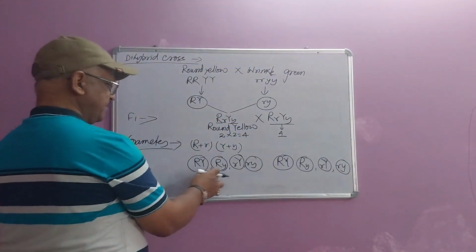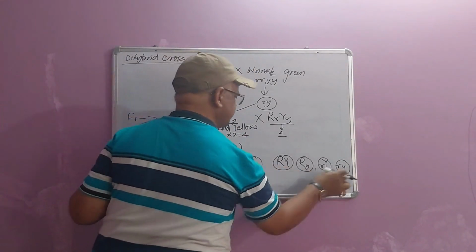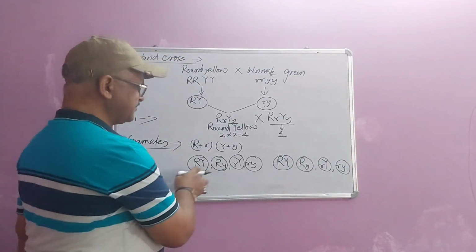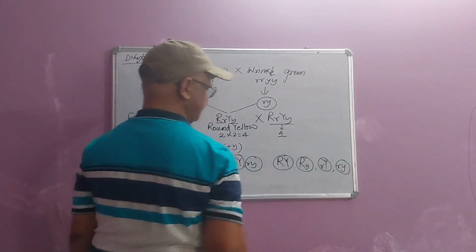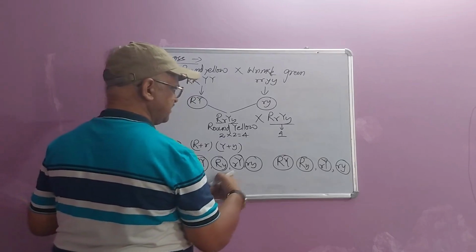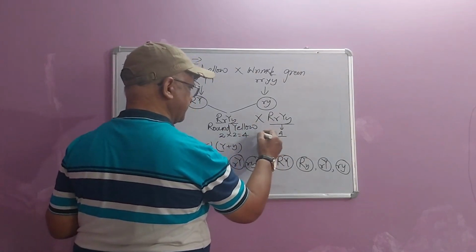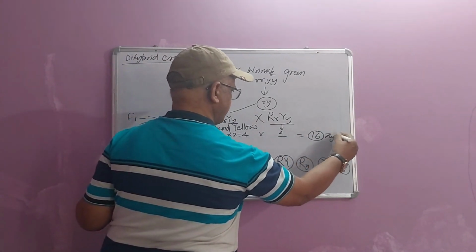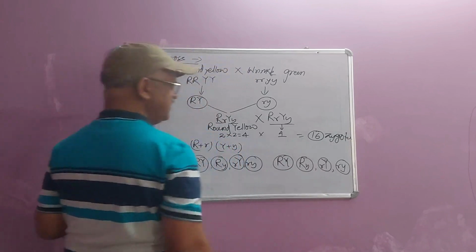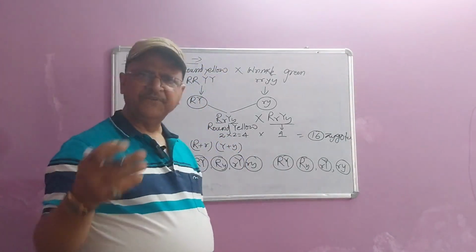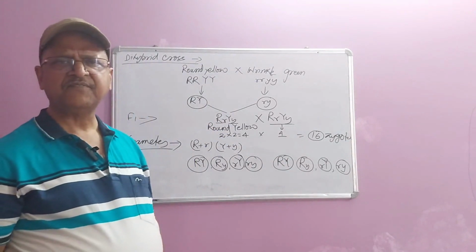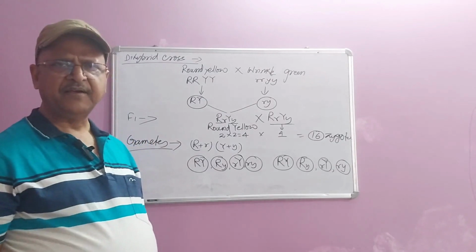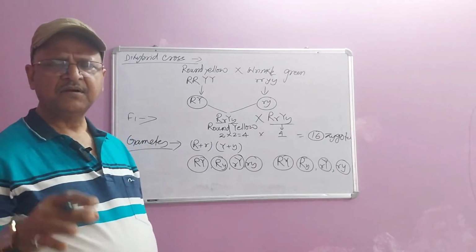These four gametes will fuse with any of these, because there is random mating at the time of fertilization. Any of these four gametes is going to fuse with any of these. Because there are four gametes and this plant is also producing four gametes, 4 into 4, there will be 16 zygotes. These 16 zygotes will be explained by the formation of a checkerboard, which is termed as the Punnett square, developed by the British botanist R.